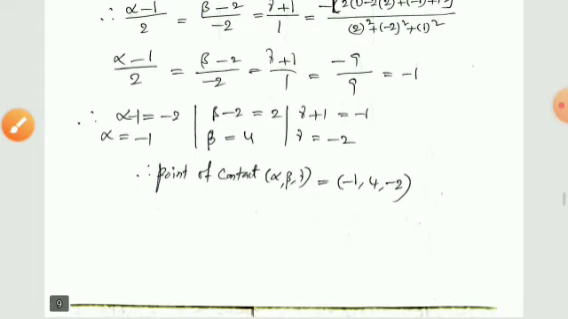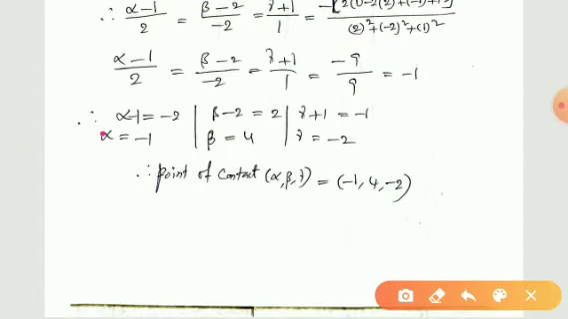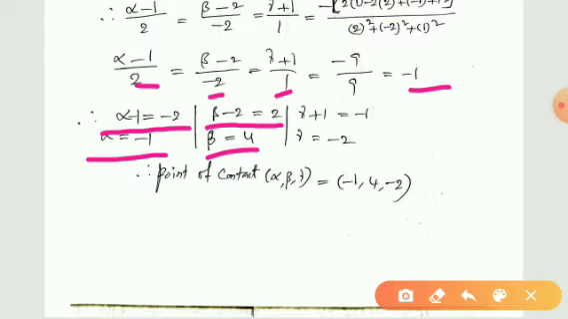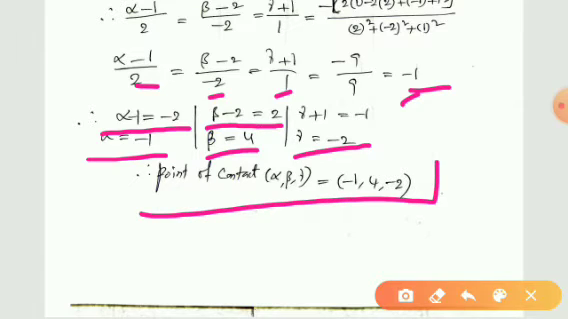So from this we can easily write alpha minus 1 is equal to 2 into minus 1, minus 2. So therefore alpha is equal to minus 1. Beta minus 2 is equal to minus 2 into minus 1, 2. Beta is equal to 4. Gamma plus 1 is equal to 1 into minus 1, minus 1. Gamma is equal to minus 2. Therefore, the point of contact alpha, beta, gamma is nothing but minus 1, 4, minus 2.